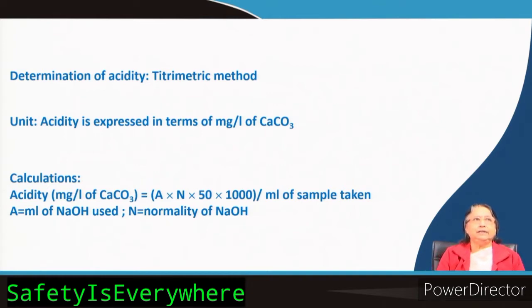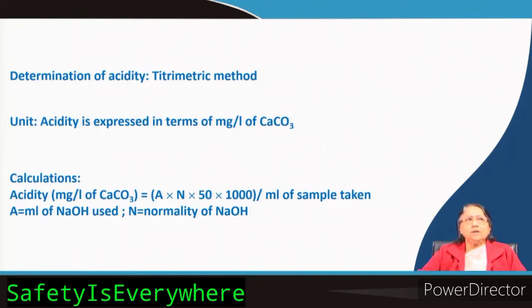At this point only the mineral acid is neutralized, because methyl orange changes its color in the range of 3.7 to 4.3. In this range it changes its color. So, at this point where you get the change of color of the indicator, only mineral acids are neutralized.